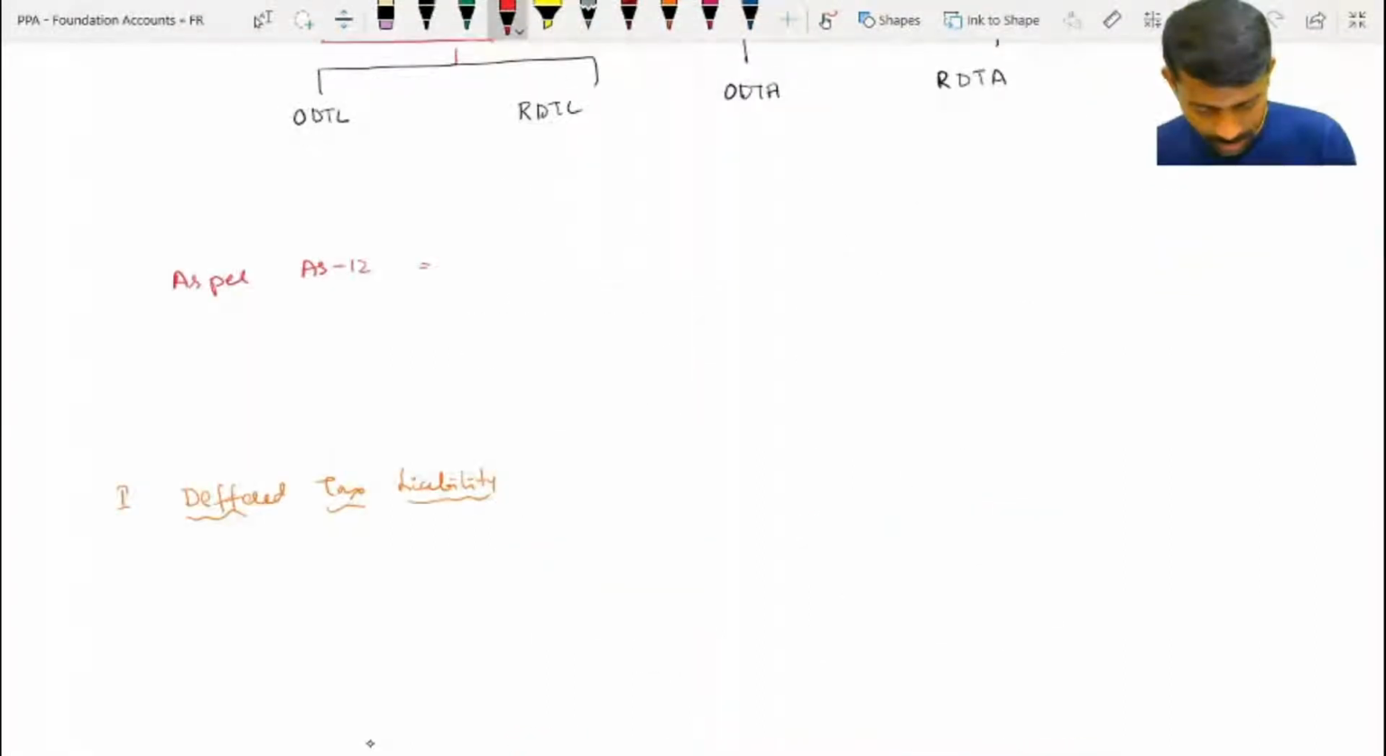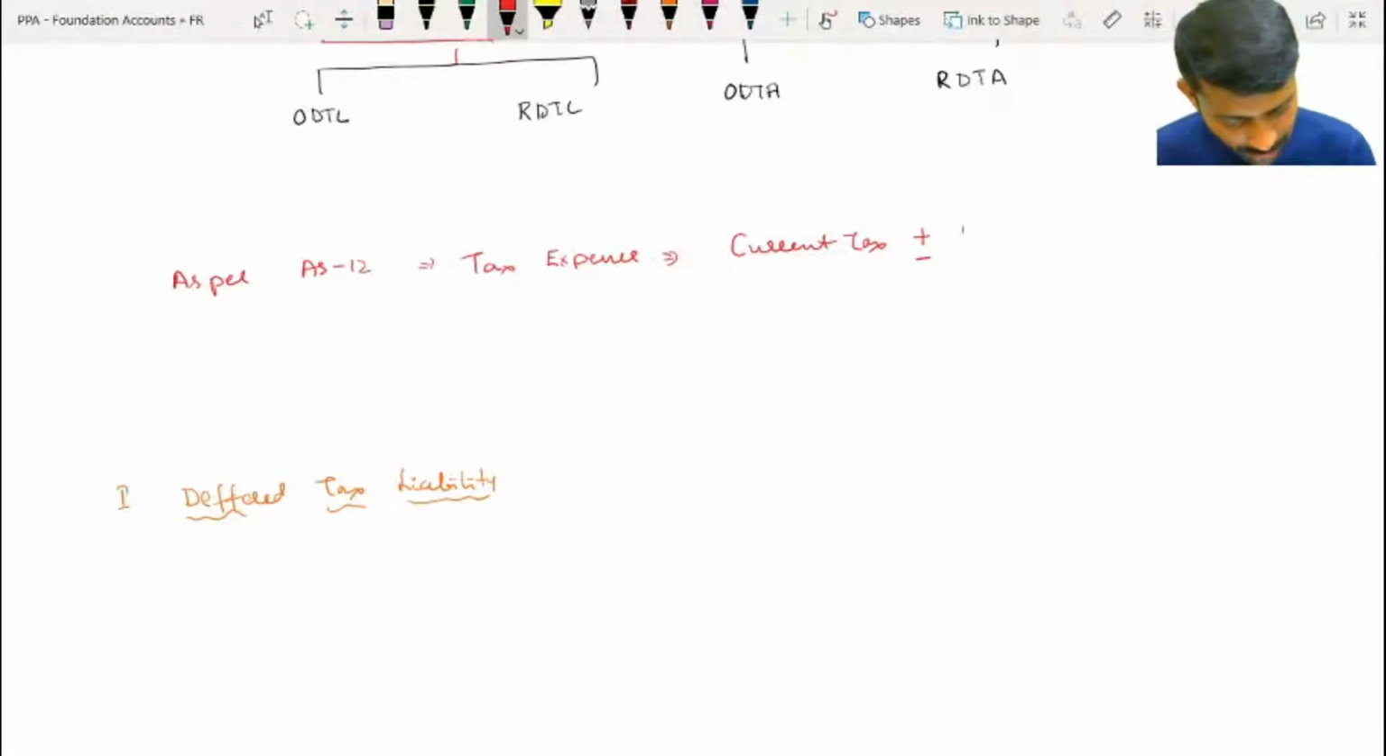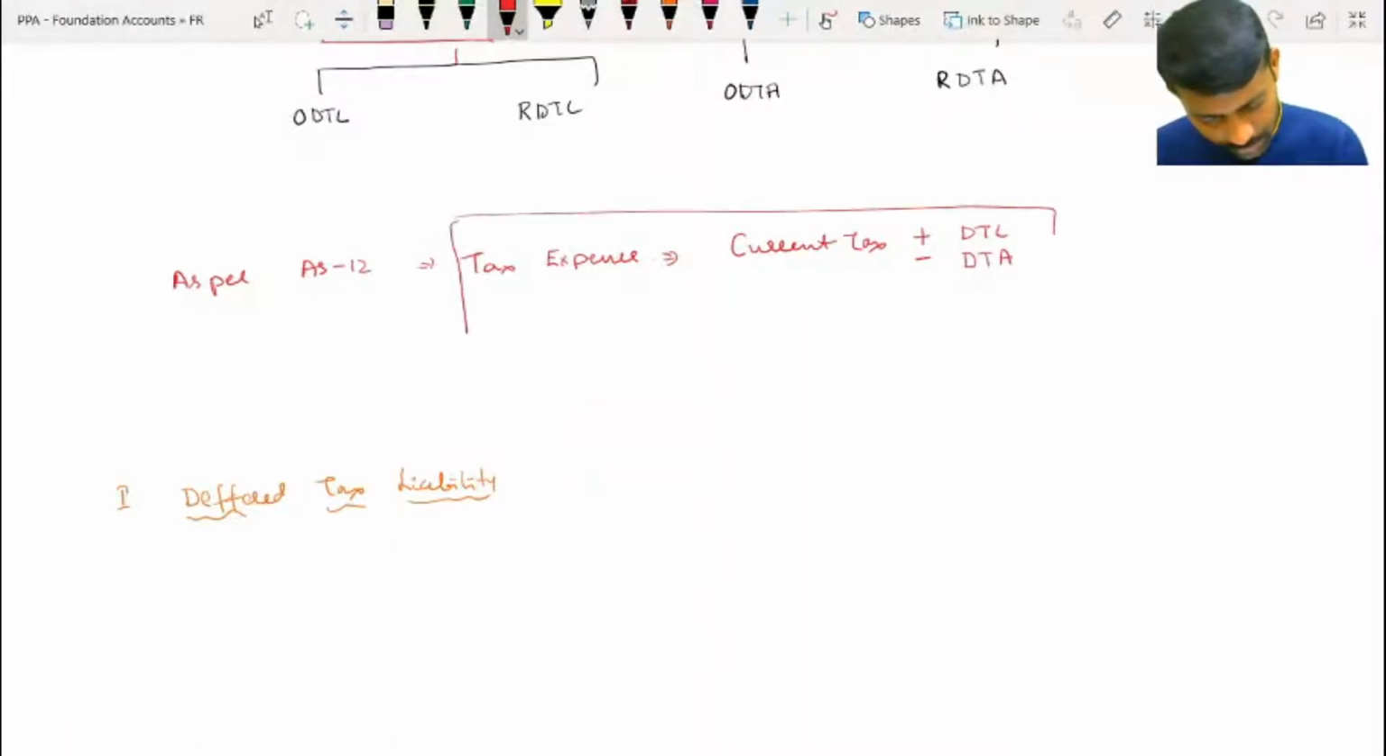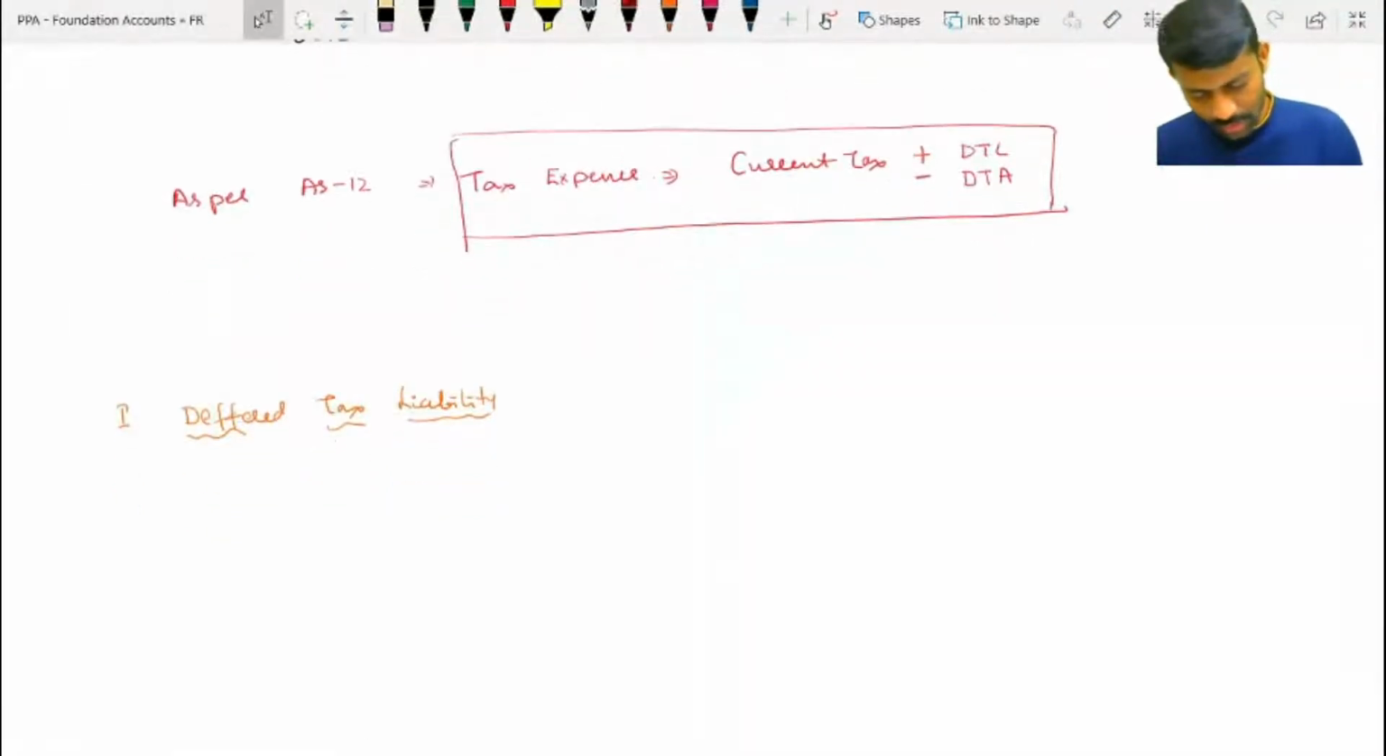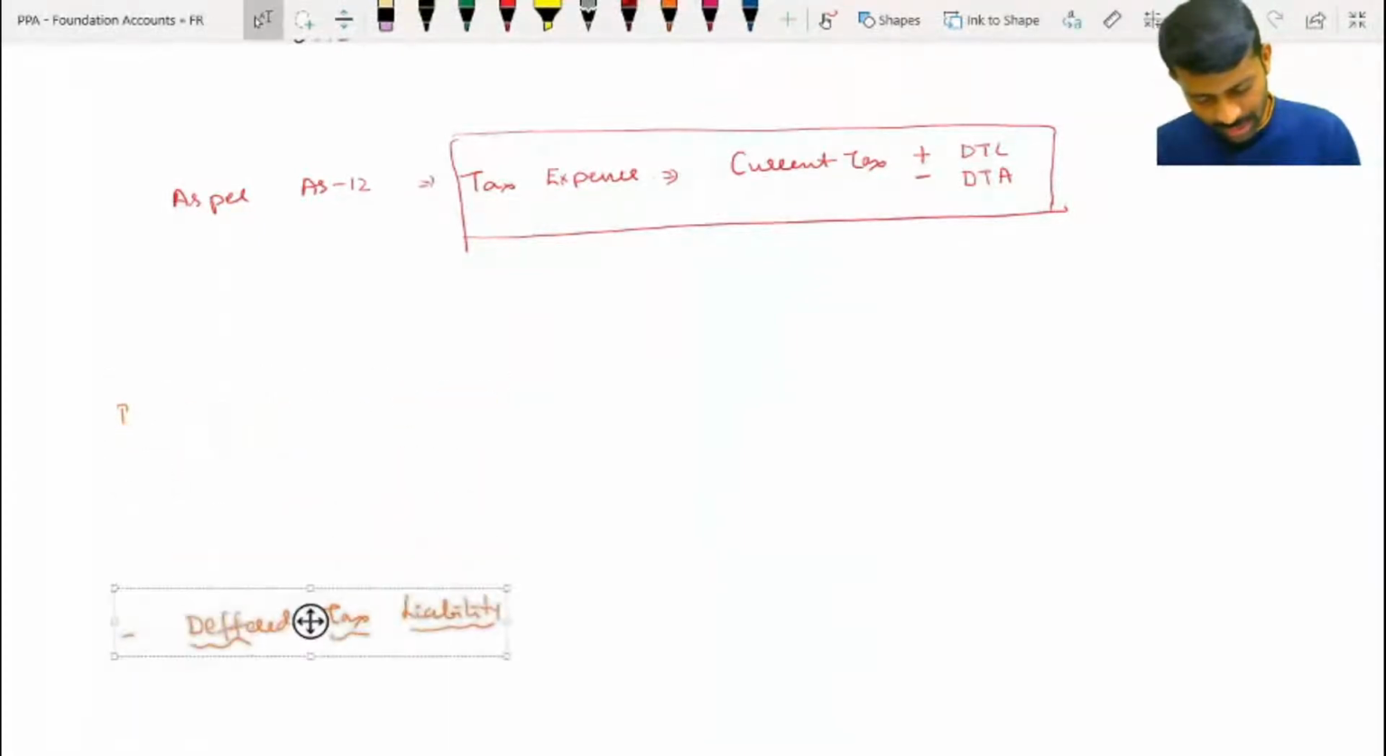Got it? AS 12. So what is the tax expense formula? Tax expense is equal to, my dear friends, current tax plus deferred tax liability or minus deferred tax asset. Are you understanding? What is the formula? Yeah, as per AS 12. So current tax expense means what?